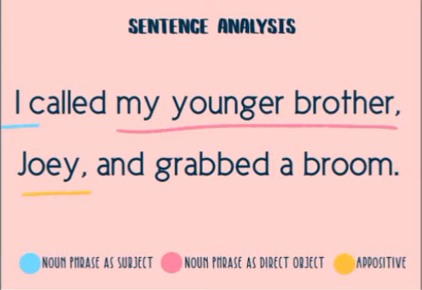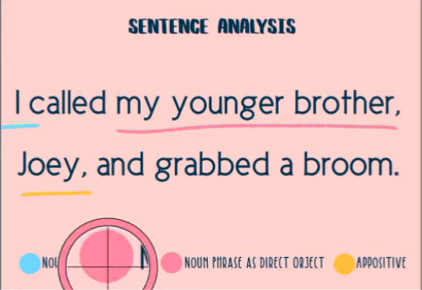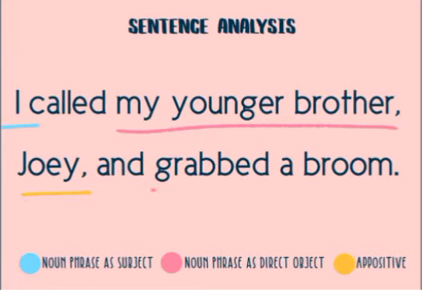"Joey" is the appositive because it explains which younger brother I called, and "grab a broom" is the noun phrase as direct object because it is the only object that the subject is doing.